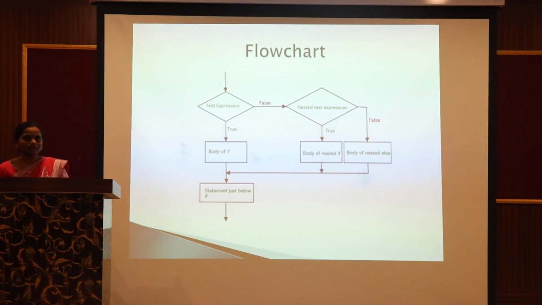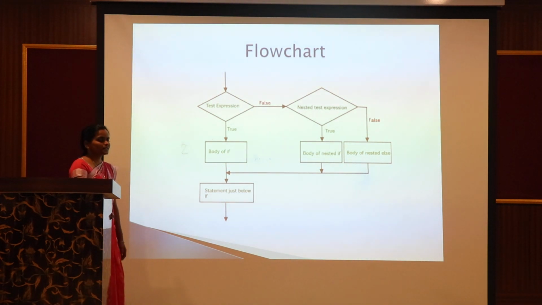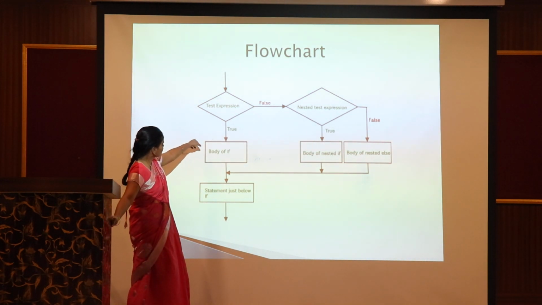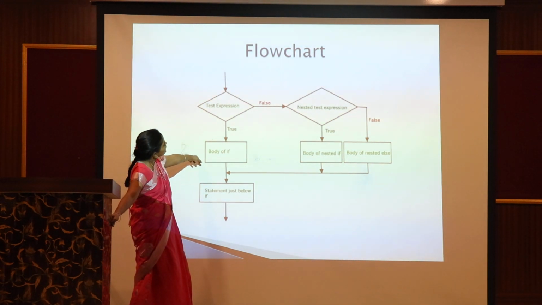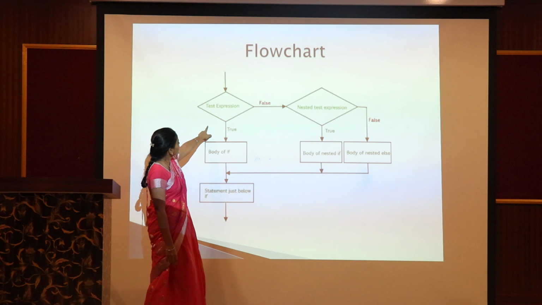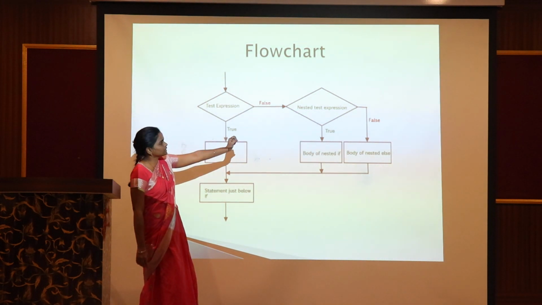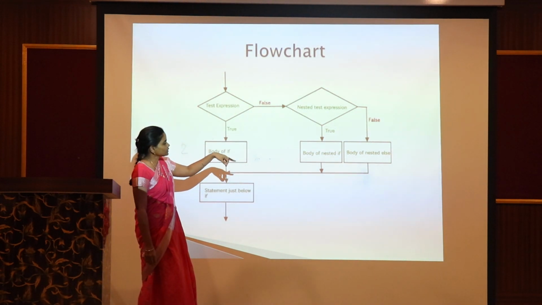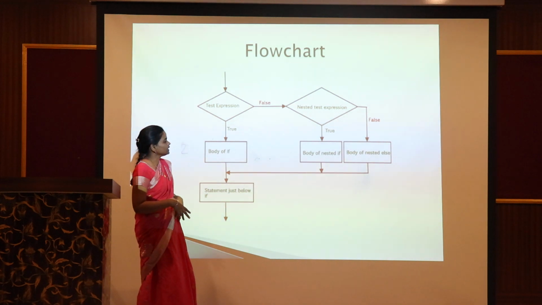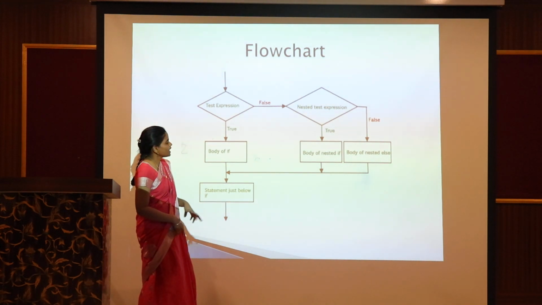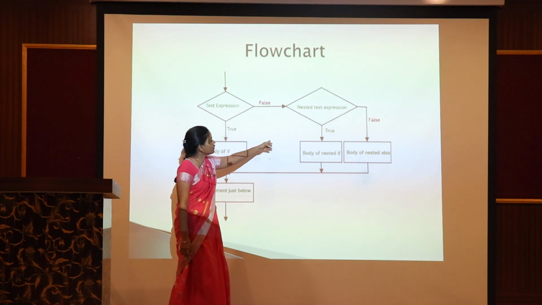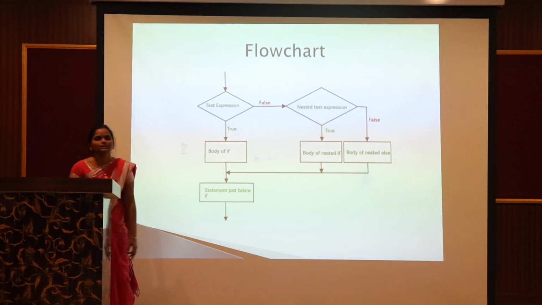This is the flowchart for the nested if statement. First, we check the first condition. If the first condition is true, it goes to execute the nested if statement. If that condition is true, it performs and executes the statement inside the nested if. Otherwise, it goes to execute the else part. If the condition is false, or this is also false, it will exit the if else statement.